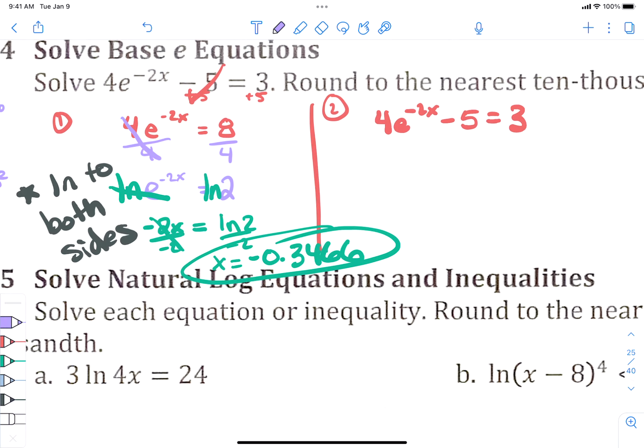Okay. Same first steps. You're going to add the 5 over, right? Plus 5 plus 5. 4e to the negative 2x equals 8. Divide by 4. E to the negative 2x equals 2. Okay? And at this step, what did we do on the other side at this step? We ln'd both sides, right? We logged both sides, okay?